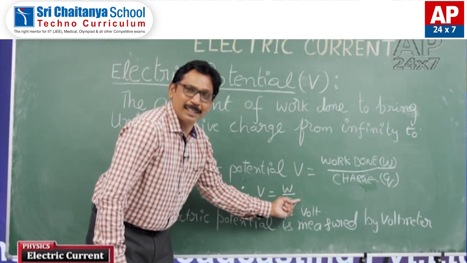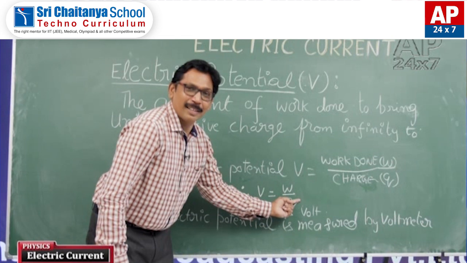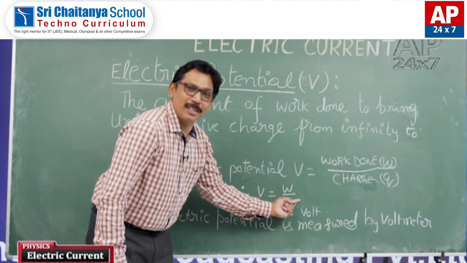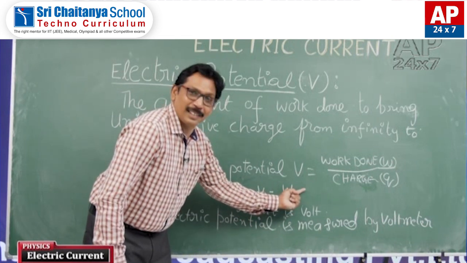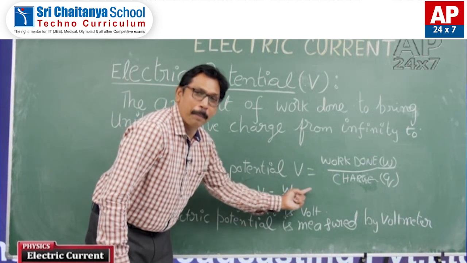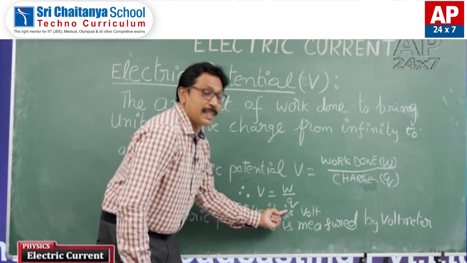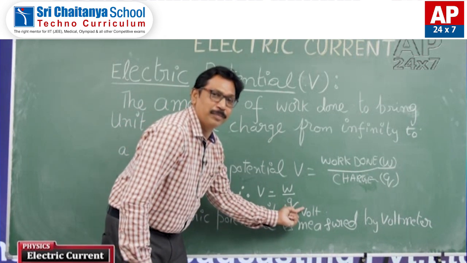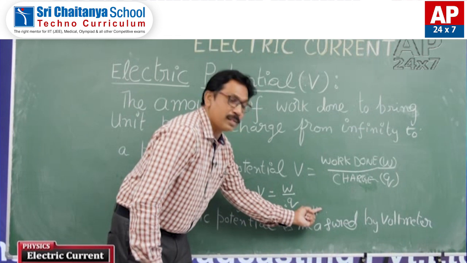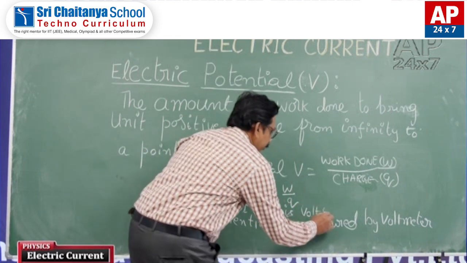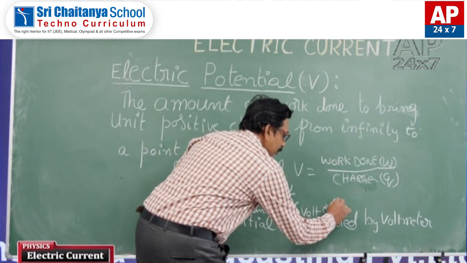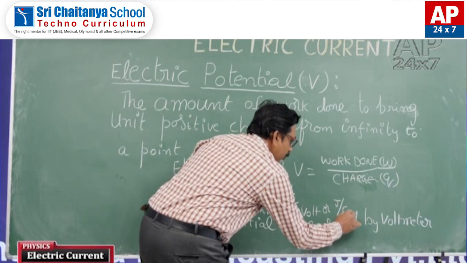Come on, students, say the other unit of potential. It is joule per coulomb. The SI unit of electric potential is volt or joule per coulomb.